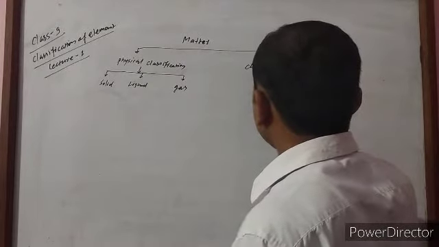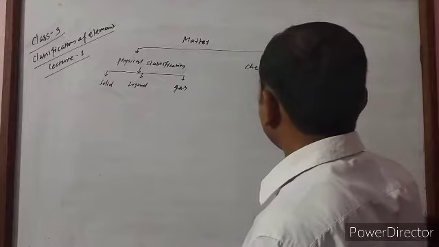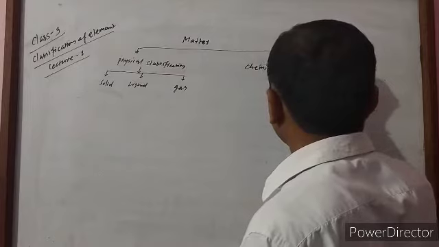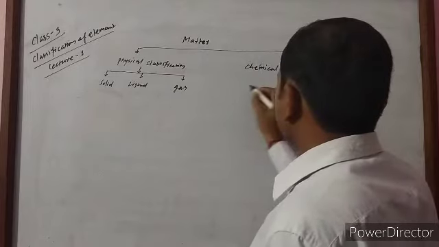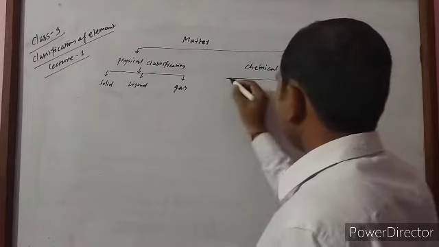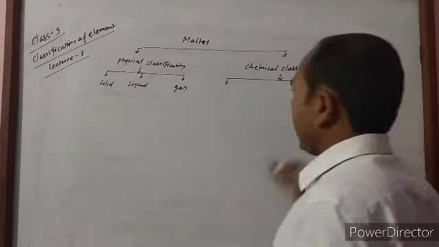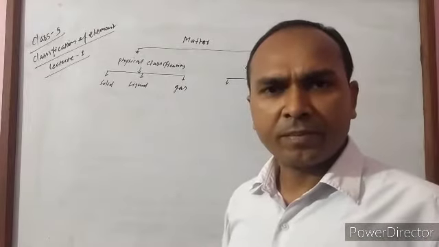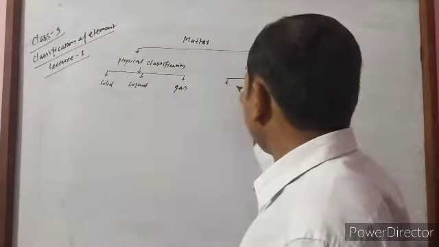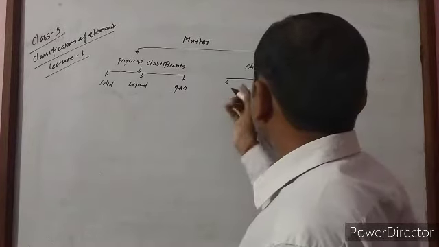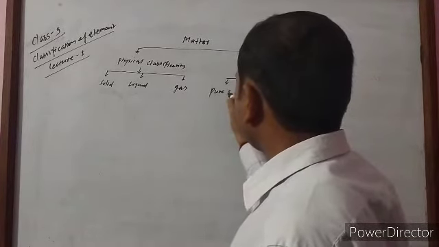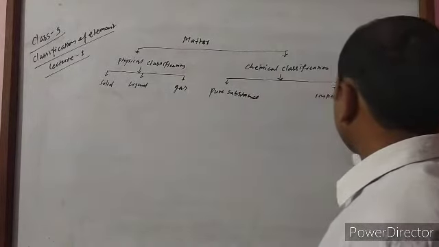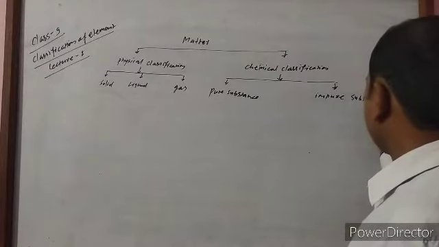Another is the chemical classification of matter. When we classify matter chemically, there are two types of matter: pure substance and impure substance.